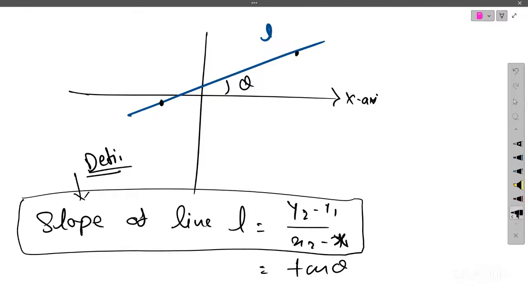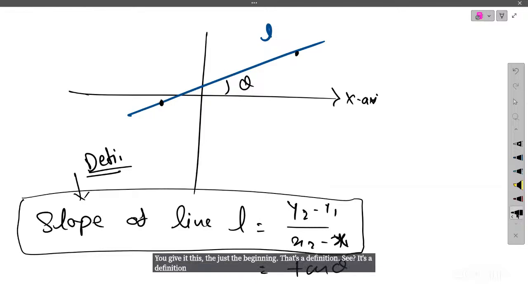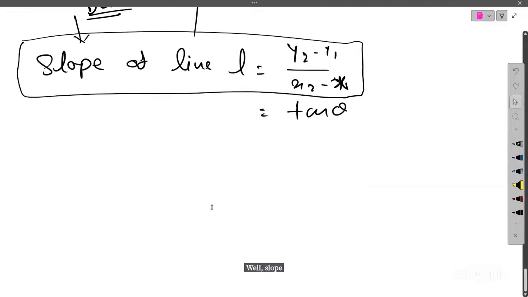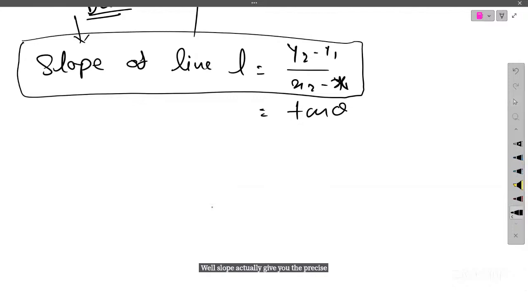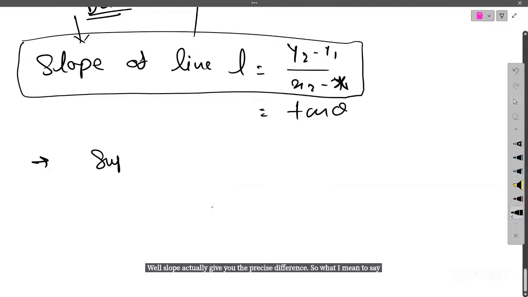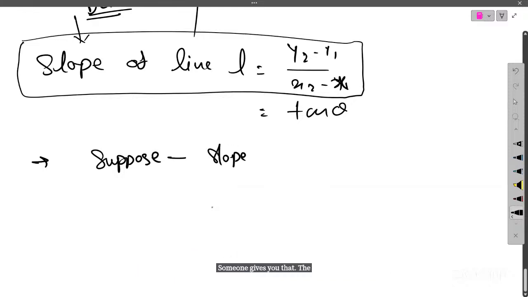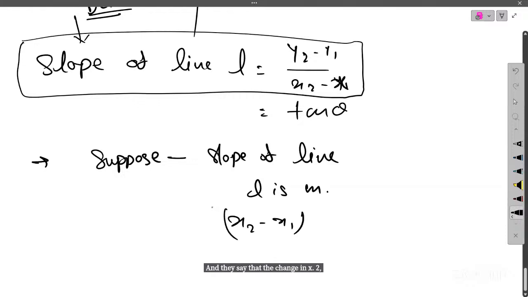Are you okay with this justification? That's a definition. That's how we want to judge our slope: what is the change over x, and what happens if we change something over y? Because slope gives you the precise difference. Suppose someone gives you that the slope of line L is m, and they say that the change x2 minus x1 is 5.